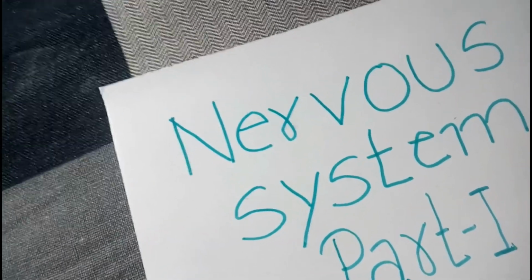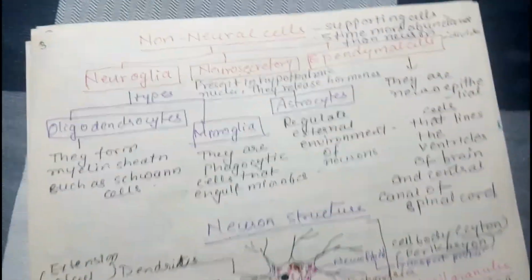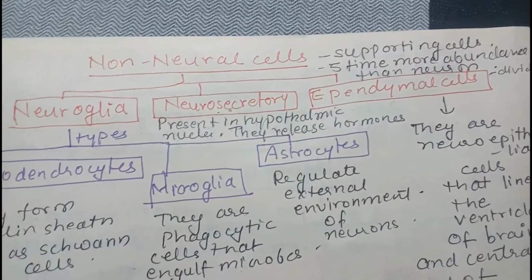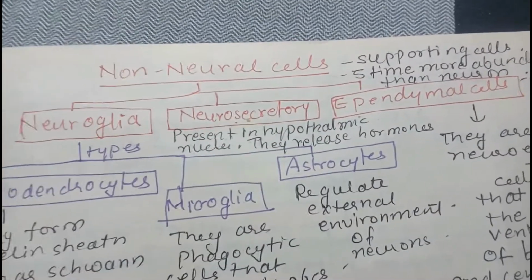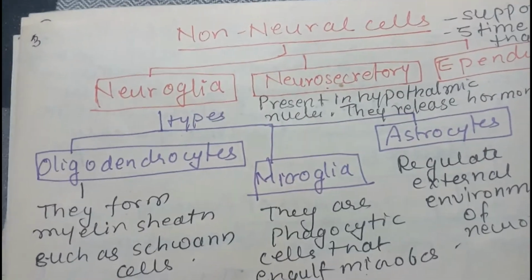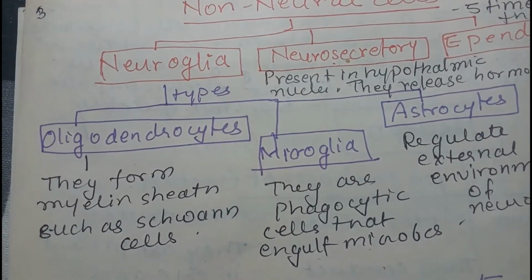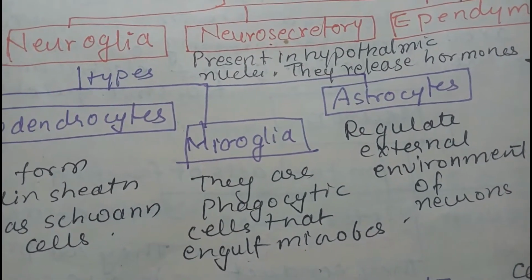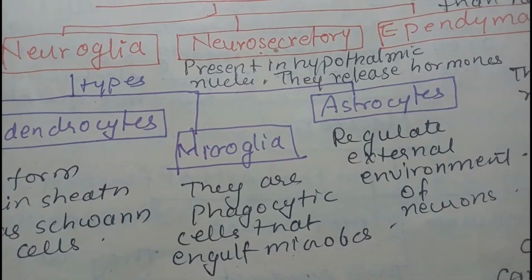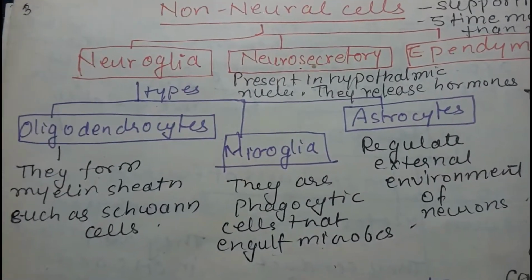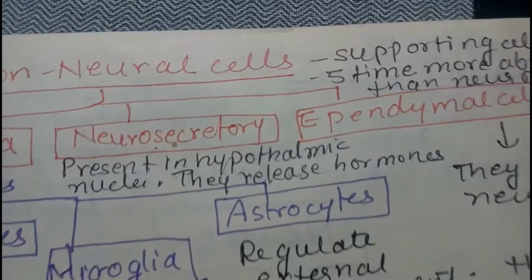Now let's study first the non-neural cells. They are also called supporting cells, and they are 5 times more numerous than neurons. They are neuroglia cells, neurosecretory cells and ependymal cells. Neuroglia cells include oligodendrocytes, which form the myelin sheath, and Schwann cells. Microglia cells are phagocytic and engulf microbes. Astrocytes regulate the external environment of the neuron. So they all support the function of the neuron.